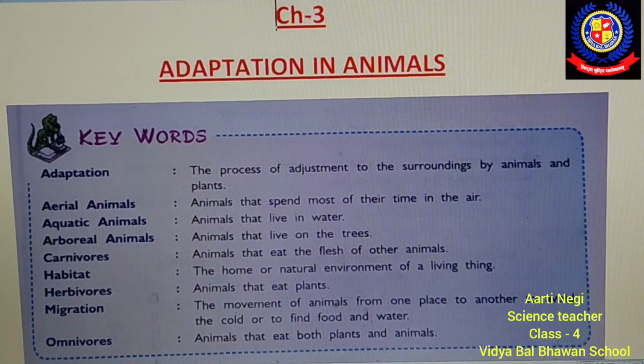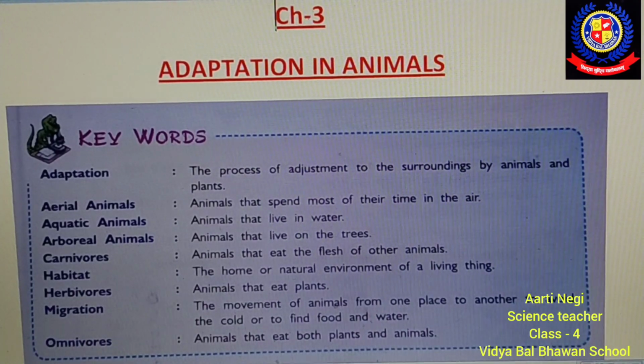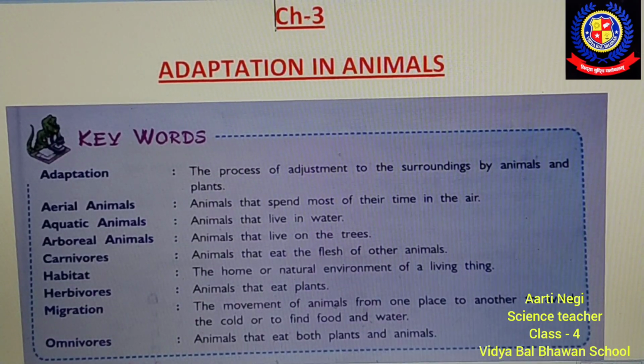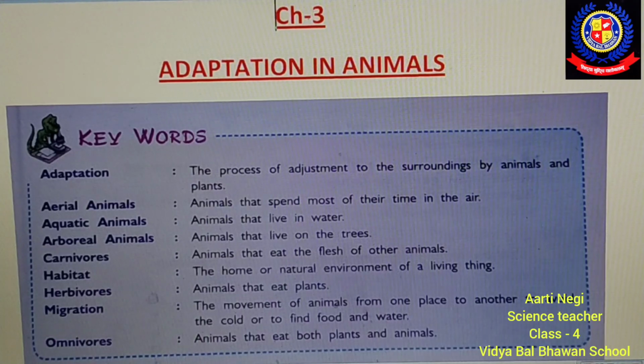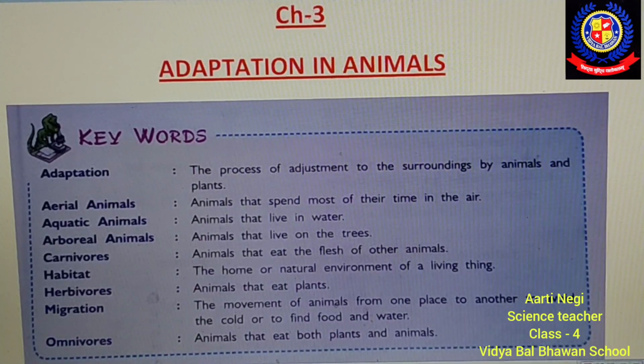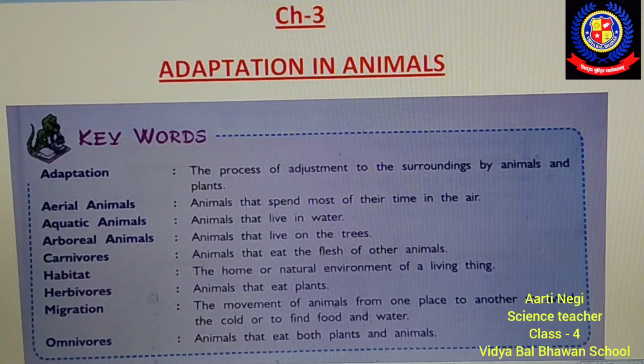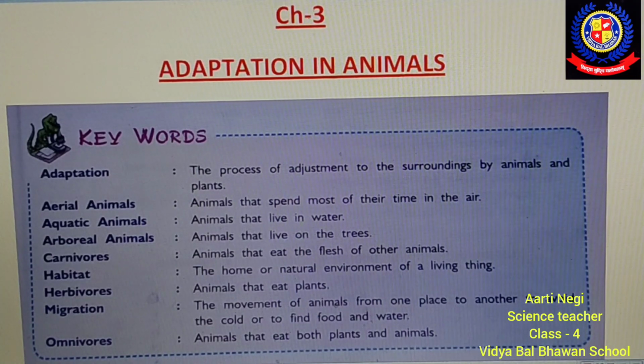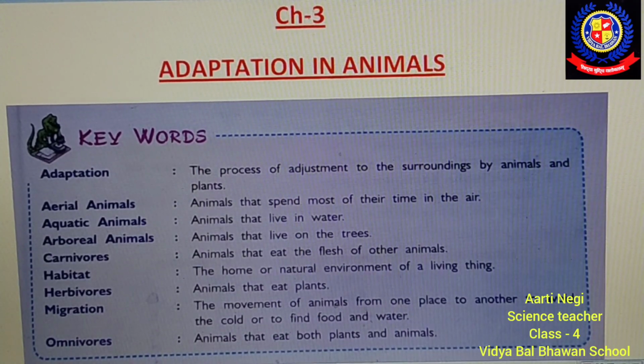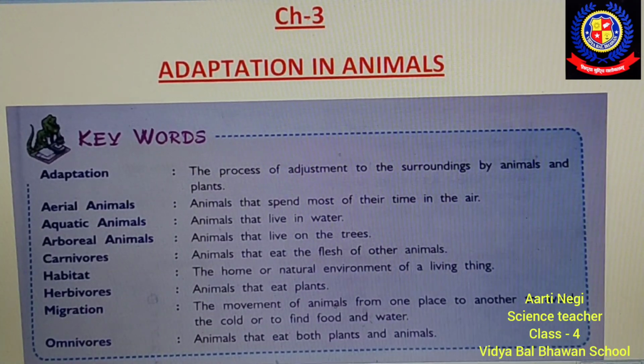Next one is herbivores. Herbivores means the animals that eat plants and plant parts like fruits, leaves, vegetables, stem. They are called herbivores, or we can say plant eating animals. Next term, again very important, that is migration.